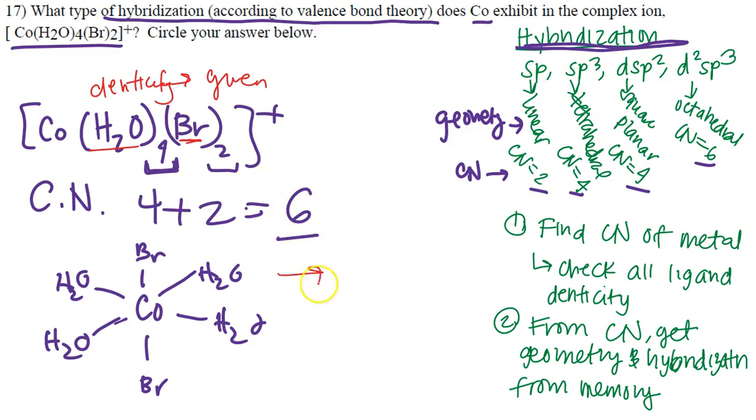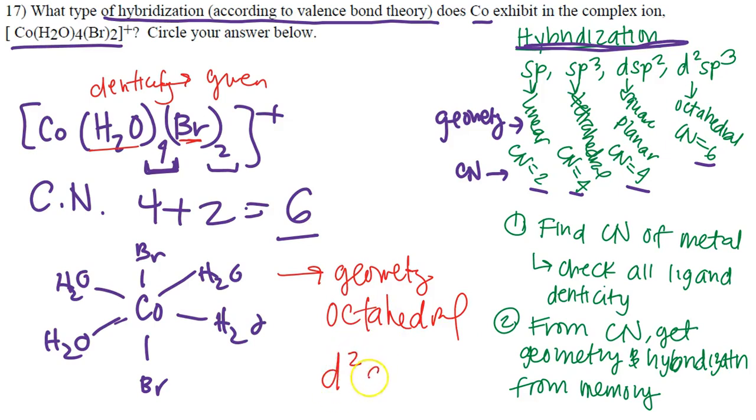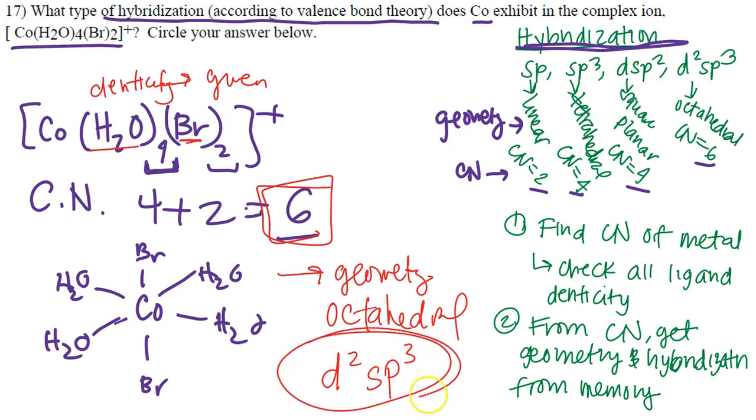So that means I'm automatically from memory dealing with the geometry that is octahedral. Now, when it comes to hybrid orbitals that are formed from the octahedral, that's going to be D2sp3. Let's count. We have 3 p orbitals, 1 s orbital. That's 4. And then we have 2 d orbitals, all to form this one hybrid D2sp3 orbital. So 4 plus 2 is 6, which equals our coordination number here. So I will circle D2sp3 as our overall amount. And I'm really misspeaking. It's not an overall amount. It's what my hybrid orbital looks like, okay?